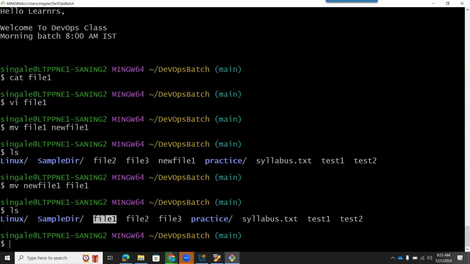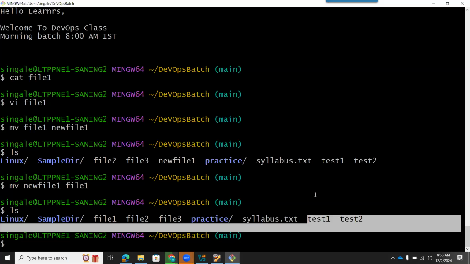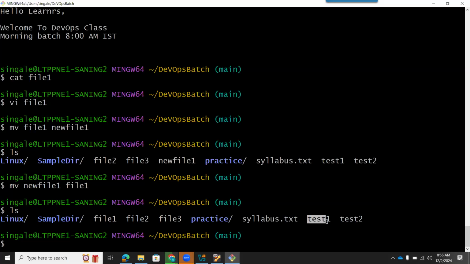Okay, the same command we can use to move files. So we have learned how to copy files. Whenever we copy, what happens? The original file remains at the same place. You have done in Windows, Control X, Control V. So what we do, we move a file from one place to another place. The same thing we can do using the same command. We want to move this file, or let's move this test1. Okay, now here you can see test1 is a file that I want to move, means I want to cut and paste it into the Linux folder. So how can I do it? I have to use the same command mv.